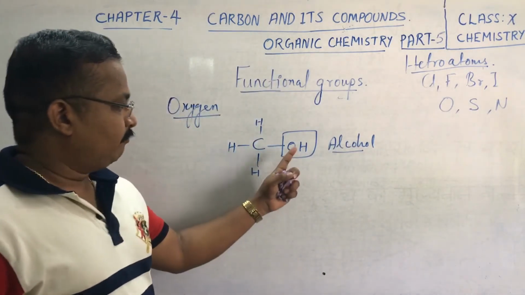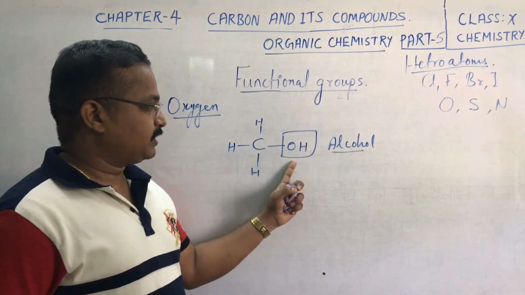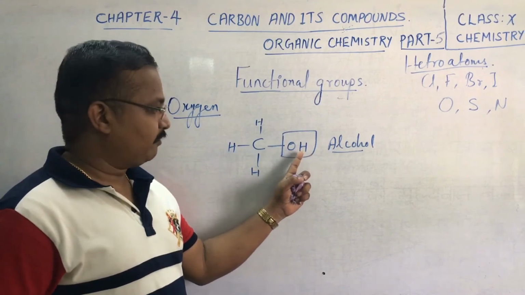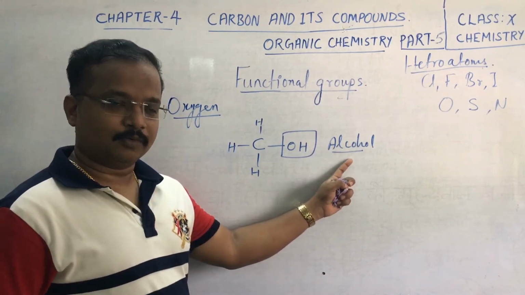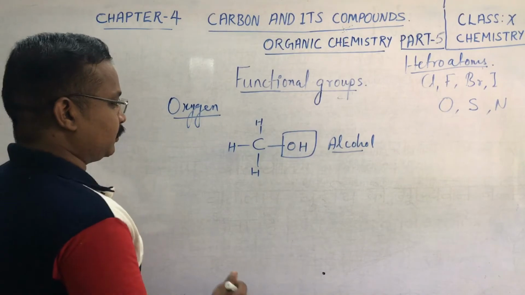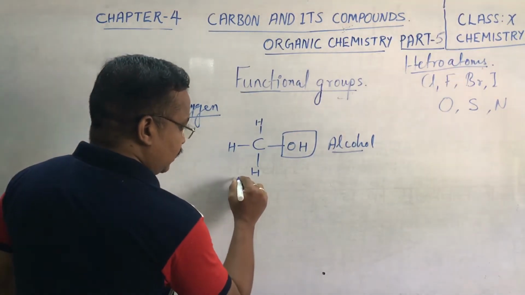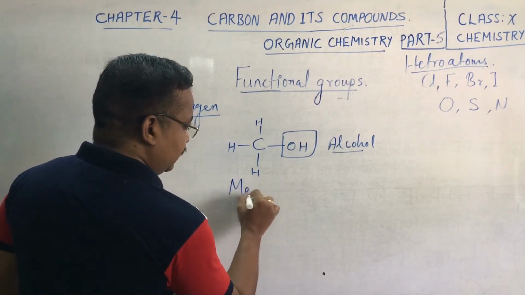This is our another functional group. This produces methyl alcohol.